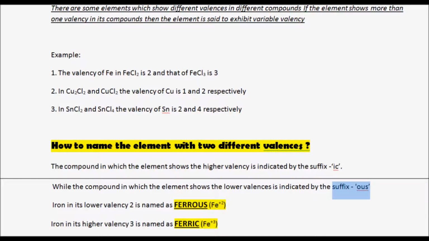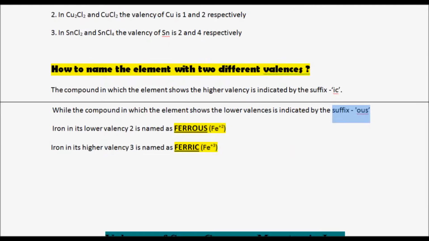There is a slight difference between valency and oxidation state, and I will come to that when I make a video on oxidation states and how to write them. In that video I will try to differentiate valencies and oxidation states.